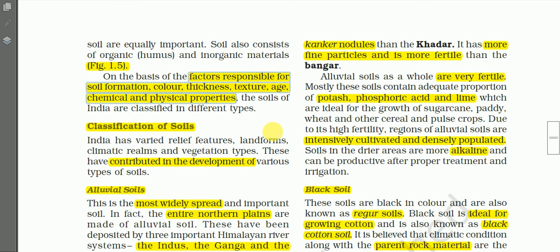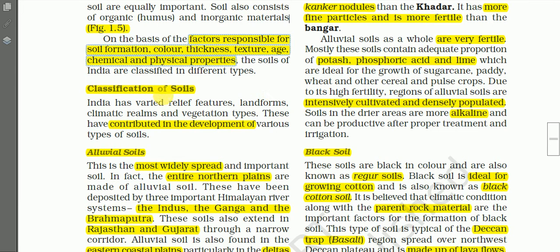Texture means the size of the grains, the size of the soil particle. Whether the particle is big or small, that is called texture.